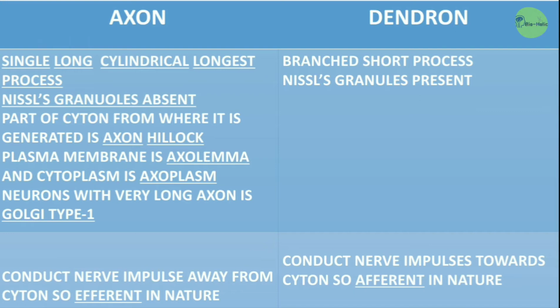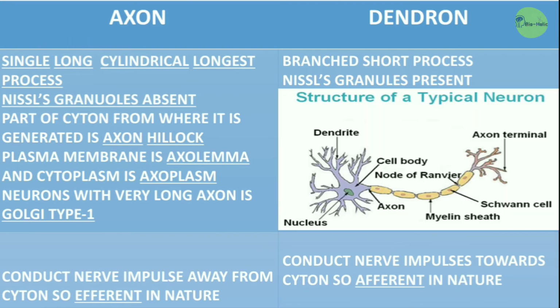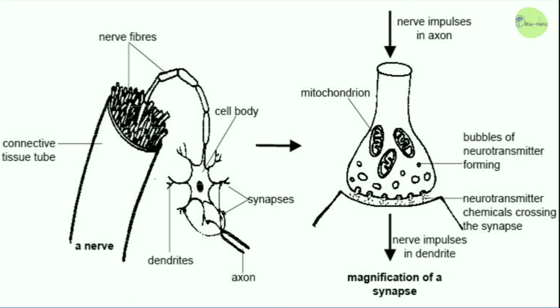And the dendrons are branched short processes. Here the Nissl granules are present, but the nodes of Ranvier are absent. The axon conducts nerve impulses away from the cyton, so it is efferent in nature, and the dendron conducts nerve impulses towards the cyton, so it is afferent in nature. The nerve conducts impulses.